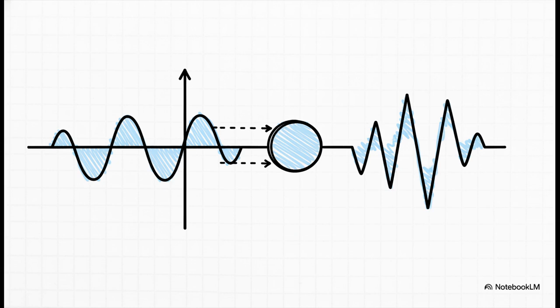QAM is amazing because it simultaneously varies both the amplitude and the phase of the wave. And the math behind this is just brilliant. Instead of trying to awkwardly vary them directly, QAM splits the carrier wave into two orthogonal sine waves that run at the exact same frequency, but they're shifted by exactly 90 degrees relative to each other. We call these the in-phase component, or I, and the quadrature component, or Q. By independently tweaking the voltage amplitudes of I and Q, the system perfectly produces one single composite wave with a totally unique combined amplitude and phase.